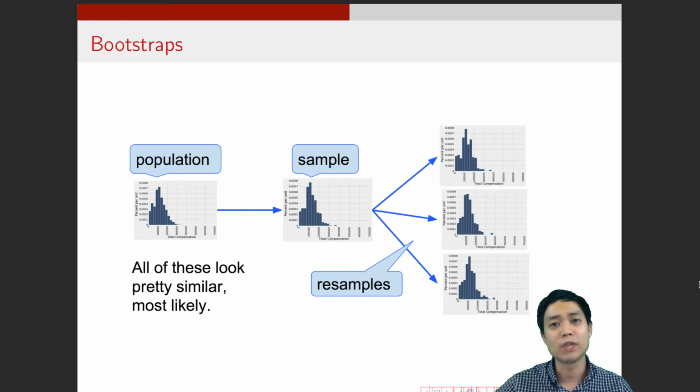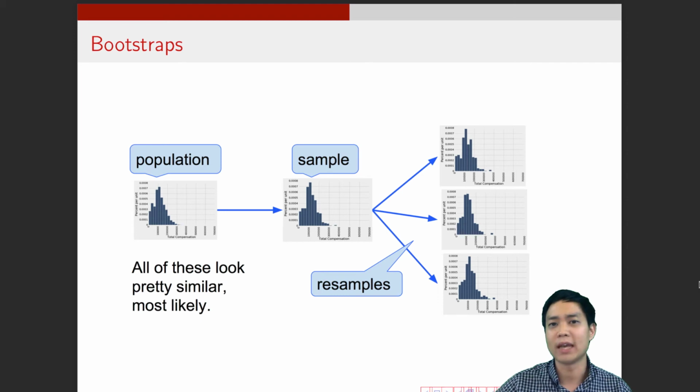And what we do is we take a sample from that sample, with replacement. Remember, we don't have the population, we only have the sample. The reason for that is, as I just said, the sample should resemble the population. As long as the sample size is large enough, the distribution in the sample should be somewhat close to the distribution in the population. So we're going to resample from the sample. It's kind of like treating the sample that we've taken as a population, just with more observations. And that's why we're doing this sampling with replacement.